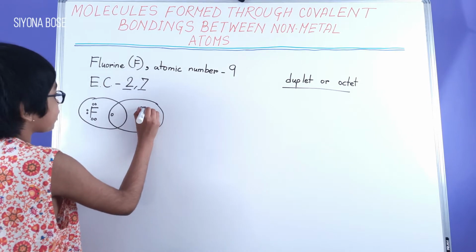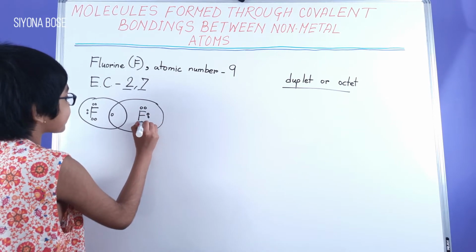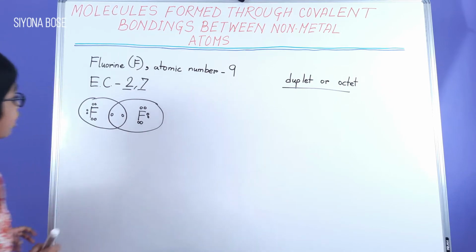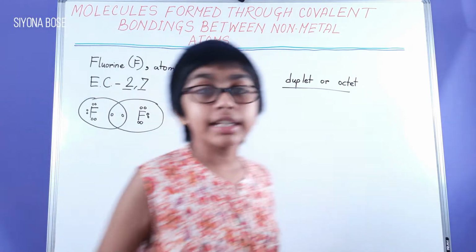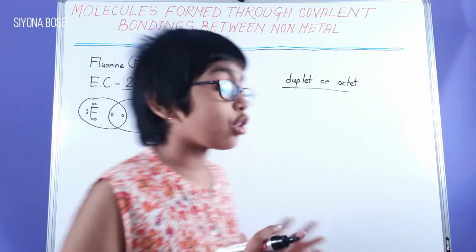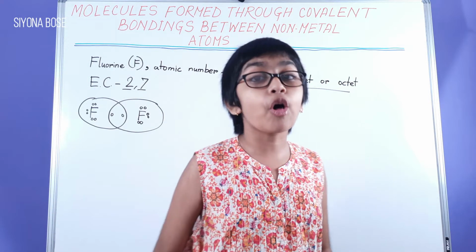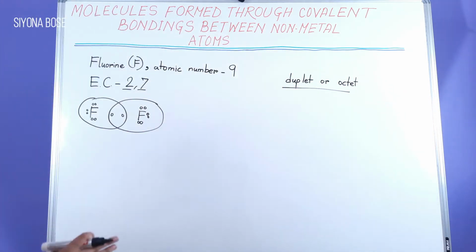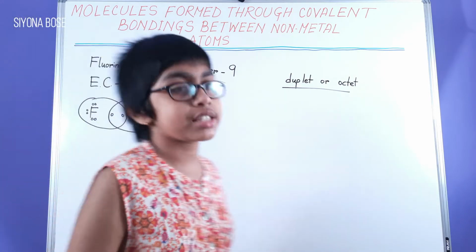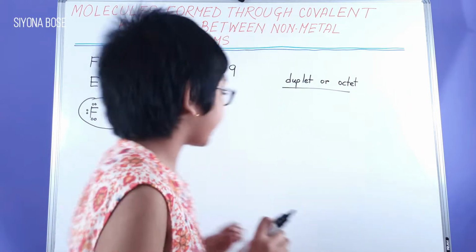And here also, the same way we'll draw 6 electrons, and 1 has gone for sharing. Here we are sharing electrons, aimed at achieving the stable configuration, which can either be duplet or octet, depending on the inert gas.